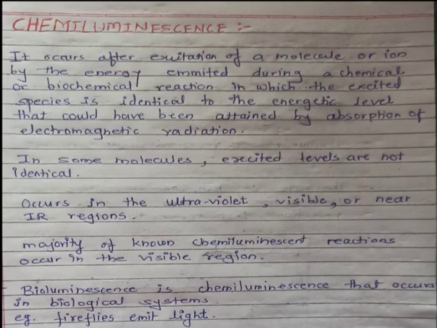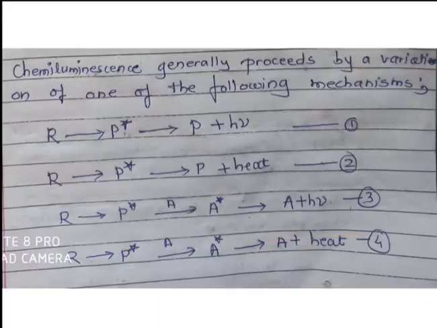This type of luminescence occurs in the ultraviolet, visible or the near IR regions. That means from 200 to 1100 nanometers. Bioluminescence is a chemiluminescence that occurs in the biological system. At night, the firefly emits the light.